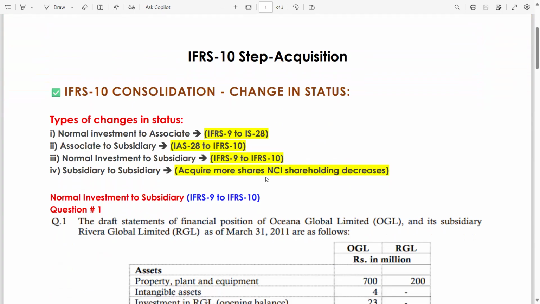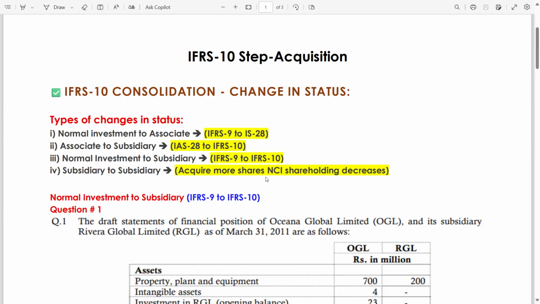Let's say first you have a normal investment, 10%, and after a few months you acquired an additional 45%. So the total investment you have in that particular entity is 55%. So now you move from the trade investment to the subsidiary. That means you have to do the adding together, consolidated accounting.